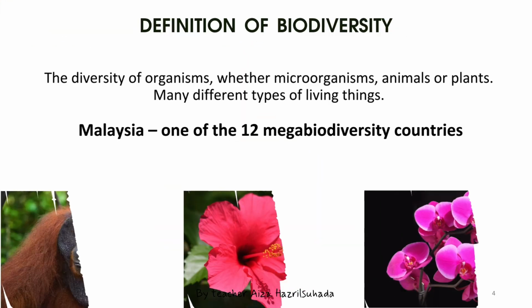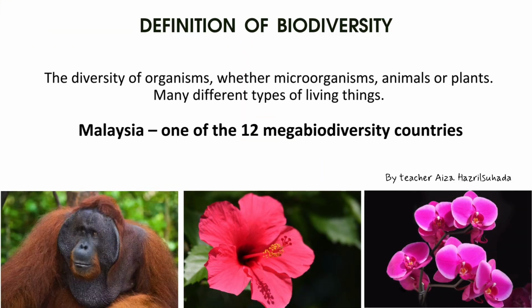Next, we look at the definition of biodiversity. Biodiversity means the diversity or the variety of organisms, whether microorganisms, animals, or plants. Okay, because there are many different types of living things. For your information, Malaysia is one of the 12 mega biodiversity countries.